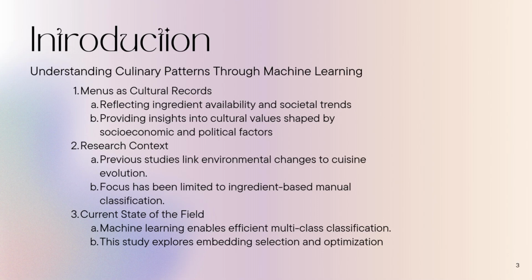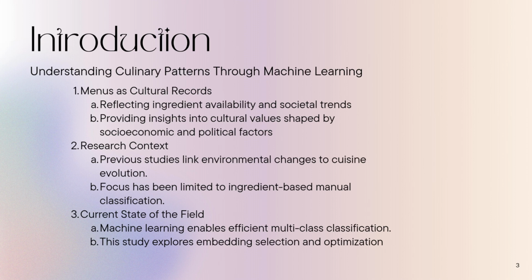Restaurant menus offer more than just a list of dishes. They provide a window into culinary preferences, cultural values, and historical consumption patterns. These menus not only reflect ingredient availability, but also capture the influence of economic and political trends on food choices. As the sociologist Bourdieu noted, food patterns reveal societal hierarchies and aesthetic trends, shedding light on acquired cultural capital. By analyzing these culinary trends, we can uncover shifts in cuisine dominance across regions and time.